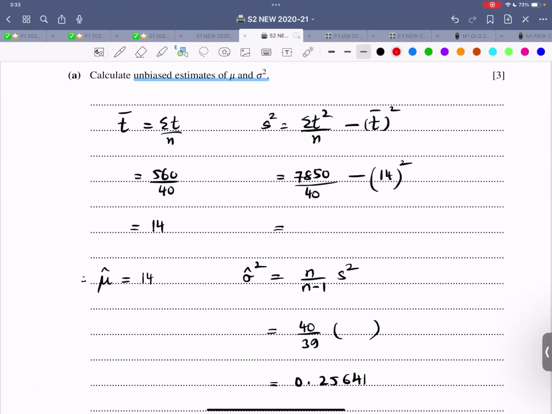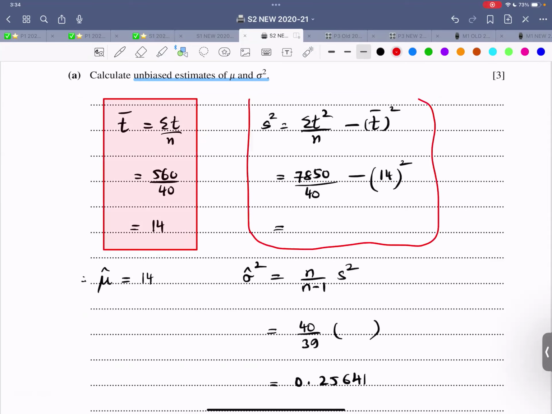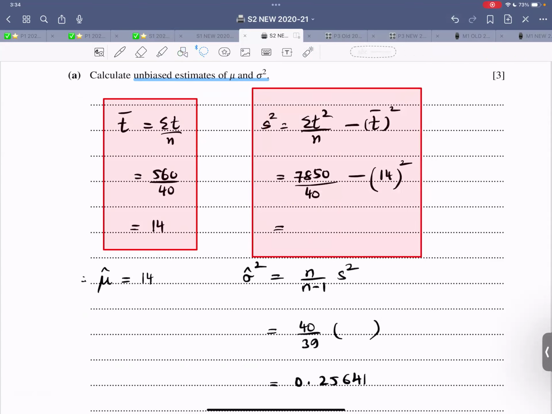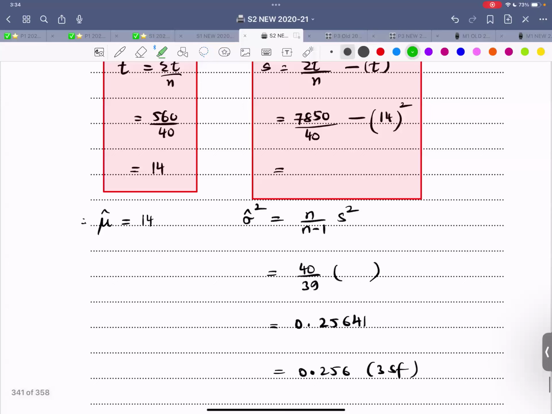So first of all, what we do, we calculate the sample mean, which is t bar. We calculate sample variance, which no need to evaluate, leave it as it is. Let me just adjust this thing. That is as it is. Then what do?